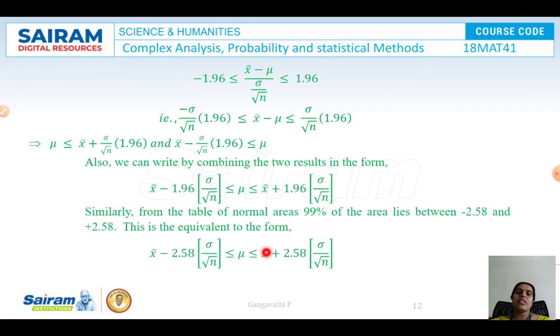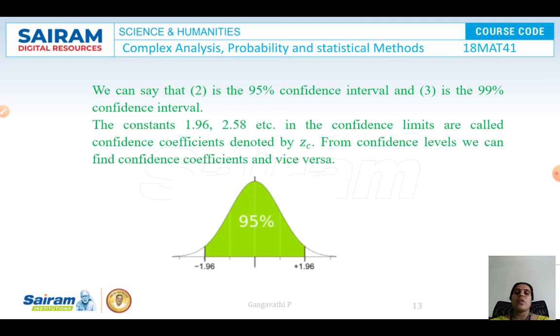Similarly, from the table of normal areas, 99% of the area lies between minus 2.58 and plus 2.58. So minus 1.96 and plus 1.96 is for the 5% level of significance, and minus 2.58 and plus 2.58 is for the 1% level of significance. You can observe the graph here. This is at the 95% confidence level, with 5% in the tails, and the end values are minus 1.96 and plus 1.96.